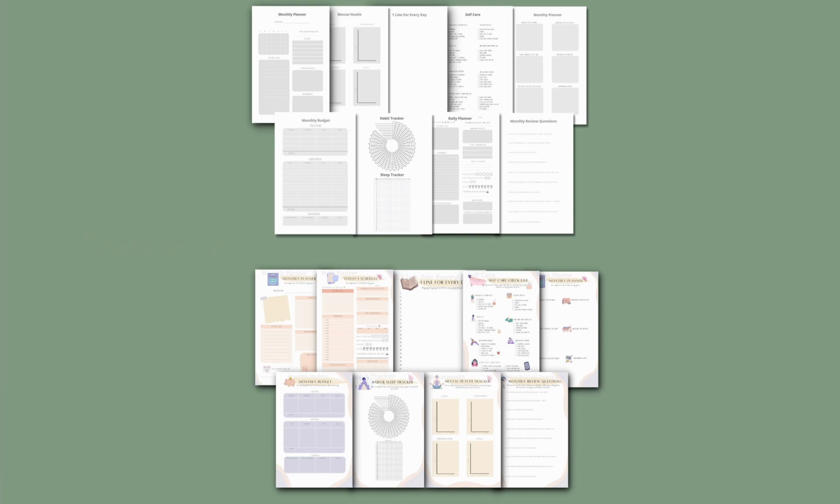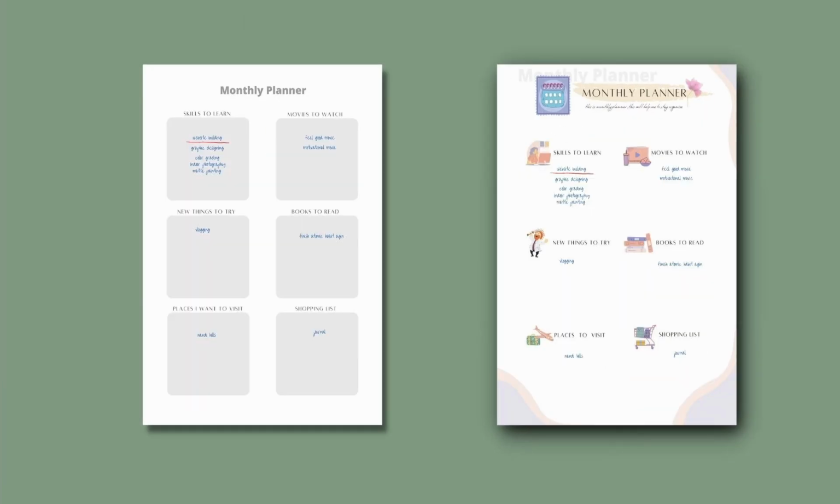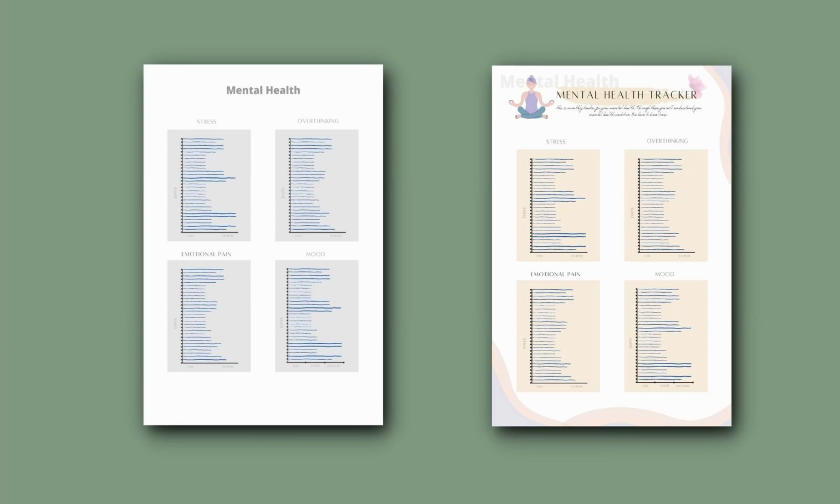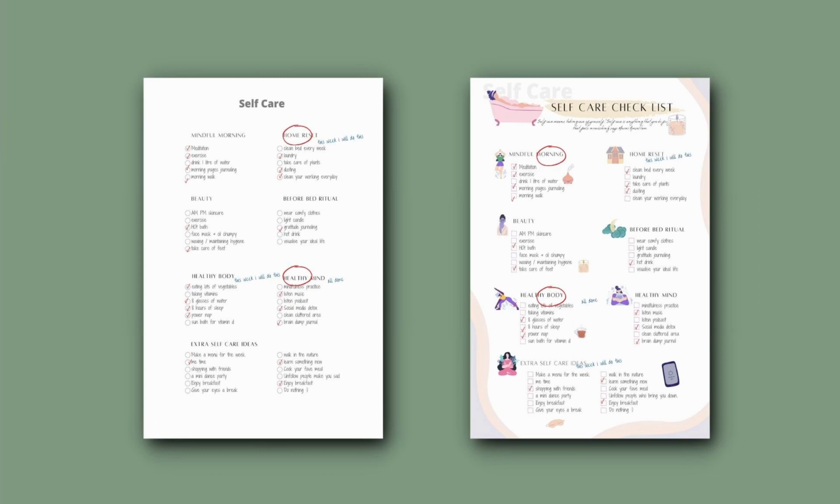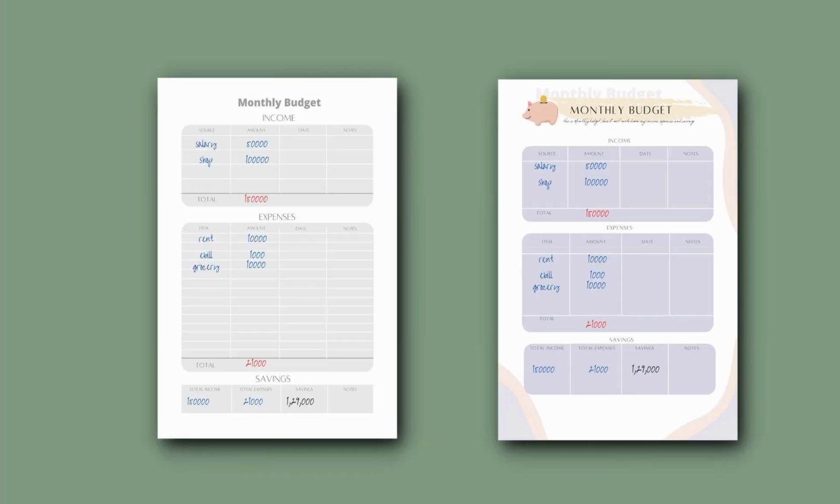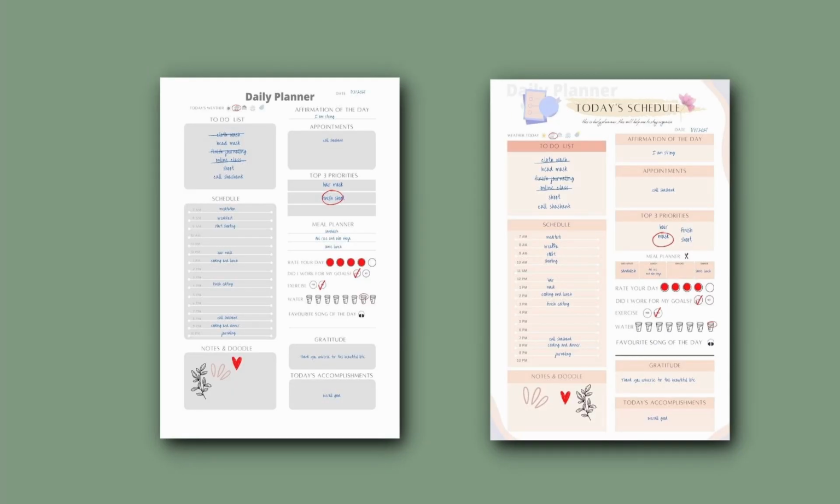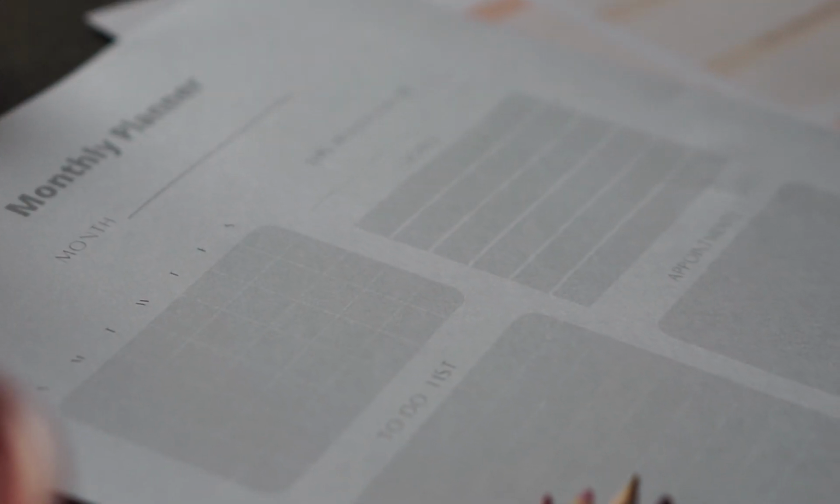In both planners you will get a total of 9 different categories. First category is monthly planner, second is monthly planner questions, third is mental health, fourth is habit tracker, fifth is self-care checklist, sixth is one line for each day, seventh is budget tracker, eighth one is daily planner, which you will get as 31 pages, and last, ninth, is monthly review questions. So now let's go into detail.